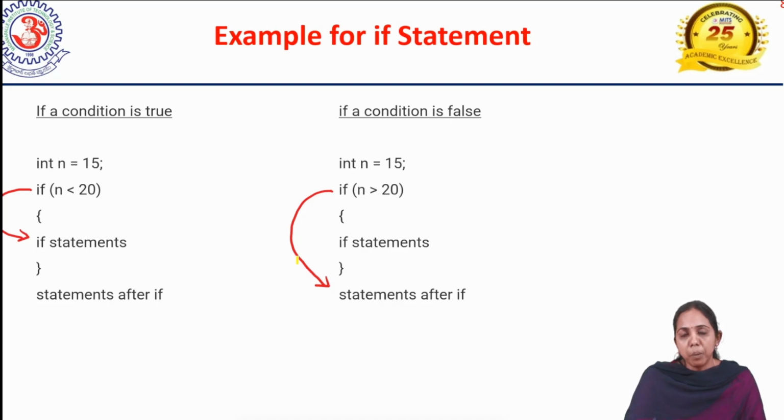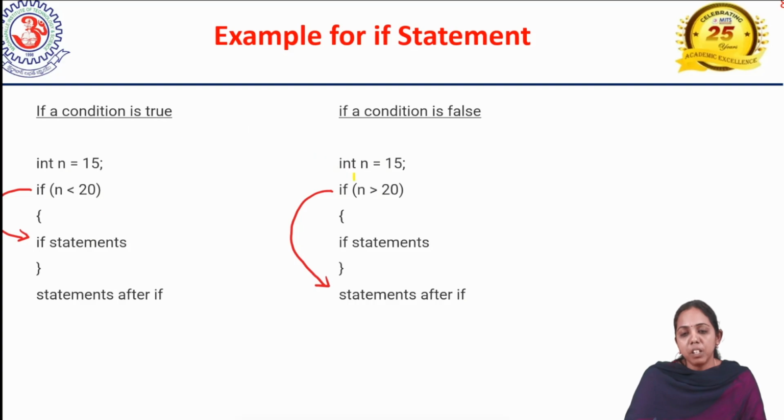Is 15 less than 20 right or wrong? 15 is always less than 20. The arrow mark shows that the code present in the curly braces is going to be executed. This is what the if condition says: only if the condition is true will the if statement be executed.